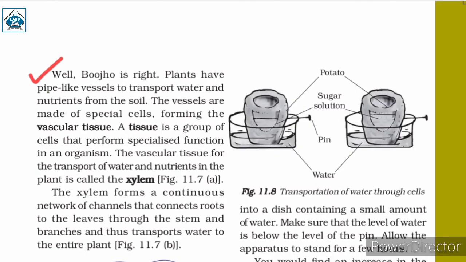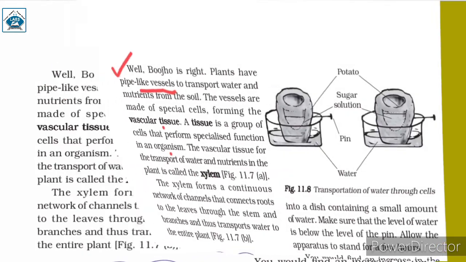Well, Bojo is right. What Bojo thinks, that plants have pipes, is somewhat right. Plants have pipe-like vessels to transport water and nutrients from the soil. The vessels are made of special cells forming the vascular tissue. A tissue is a group of cells that perform a specialized function in an organism. The vascular tissue for the transport of water and nutrients in the plants is called the xylem.